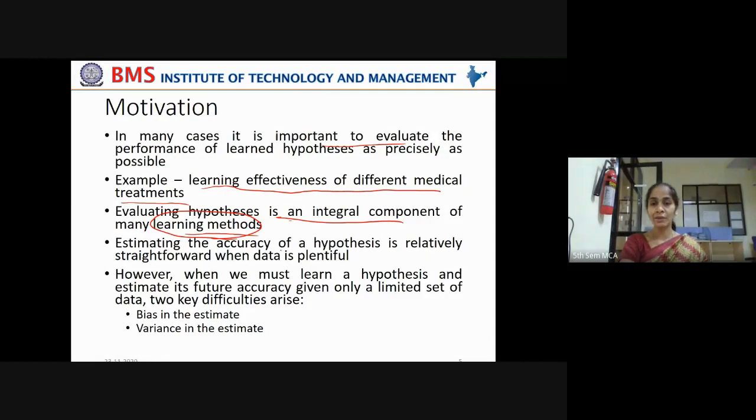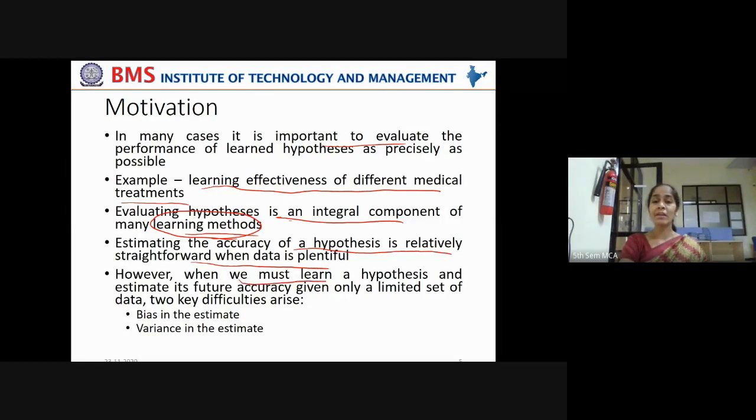Now, estimating the accuracy of a hypothesis is relatively straightforward when data is plentiful. Say you have 1 lakh patients' data, or 10 million patients' data. In that case, you can easily claim that you have a representative sample, because across the Indian population, 10 million data points is a representative sample. It may cover all sorts of patients. So evaluating the accuracy of a hypothesis is easy when the data is plenty.